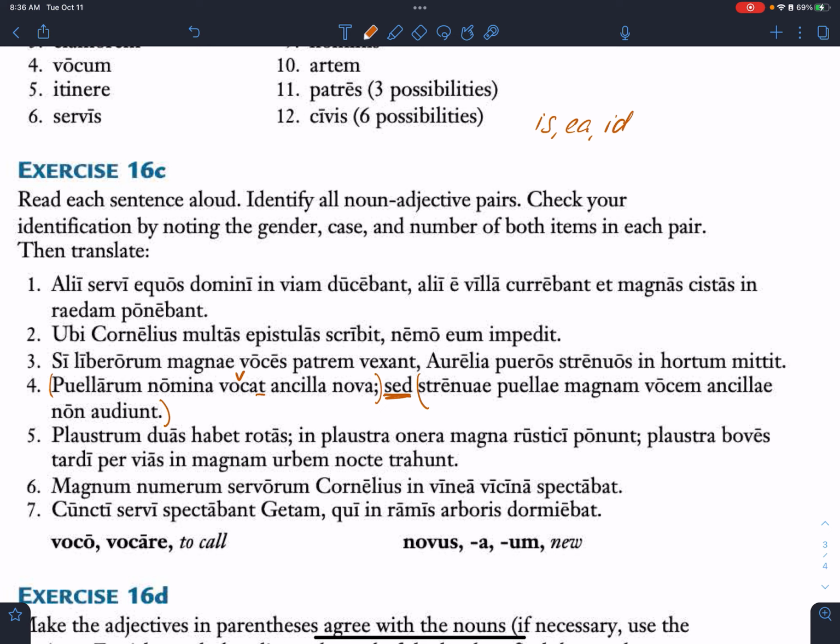I think so. Wait. Why would they do this? This is a trick sentence. This is a trick. Can you spot the trick? What are they trying to make you do or think?